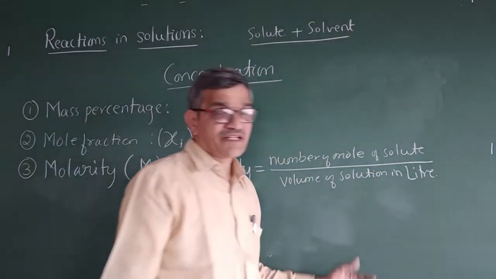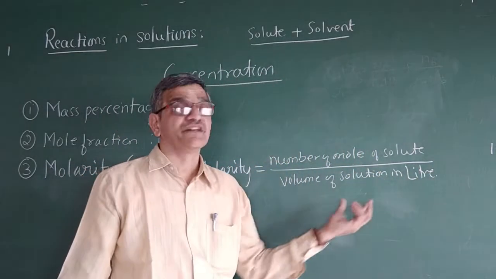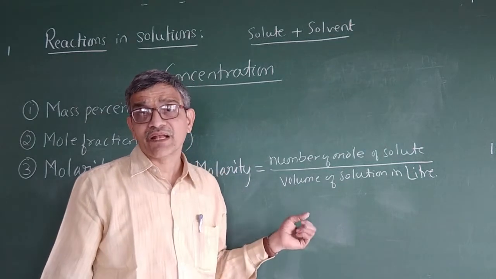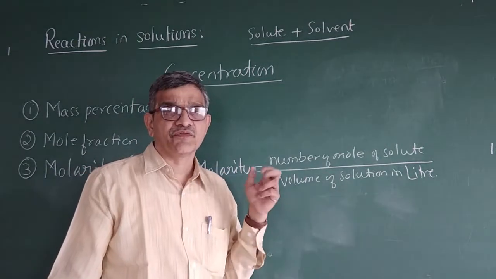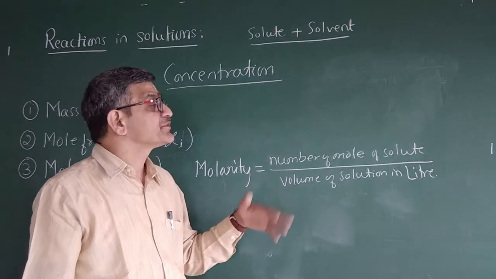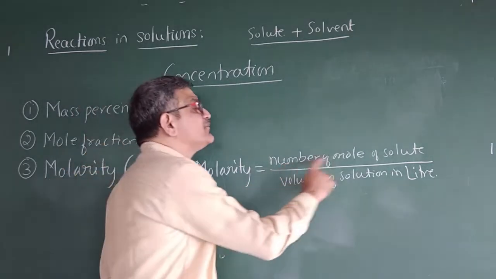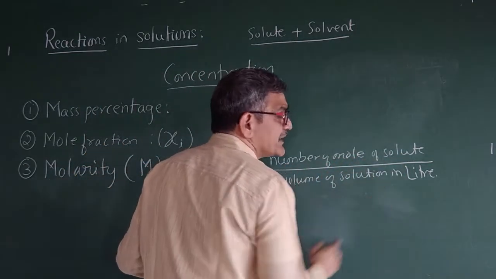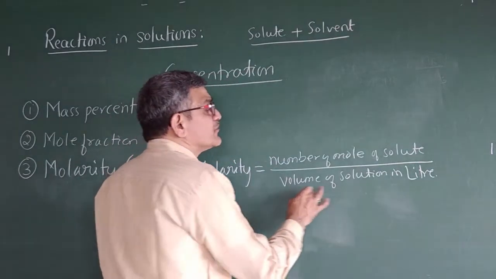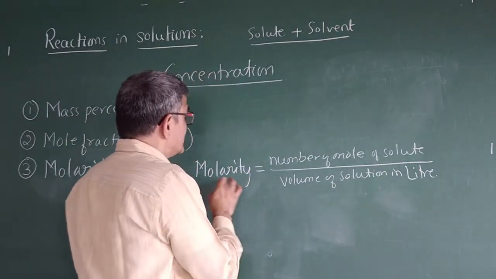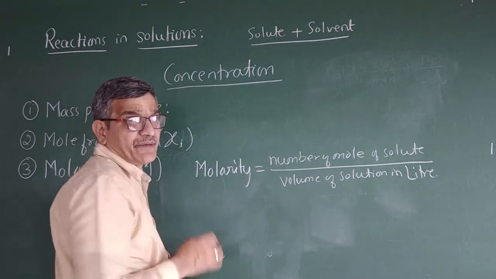So you have to express that volume in liters, not ml. We know how to convert ml if it is given, so convert it to liters. So number of moles of solute per liter of solution, the volume of solution in a liter. It is denoted by the symbol capital M.